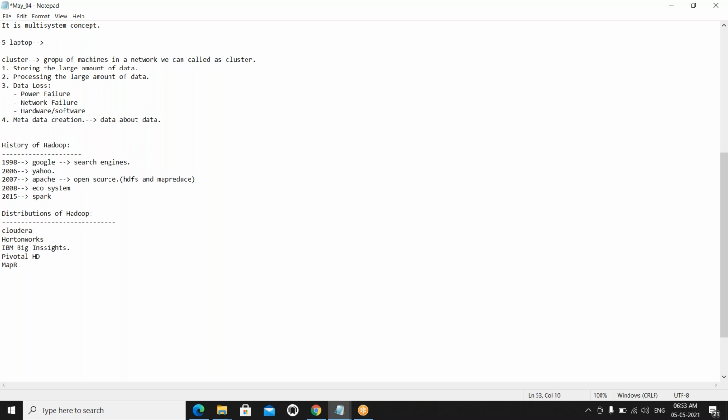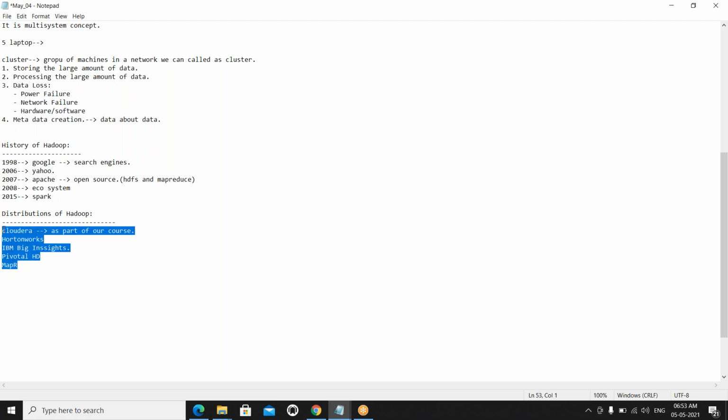As part of our course, we are using Cloudera only. I will provide this setup. I will provide the software and how to install it. So everything I will provide.